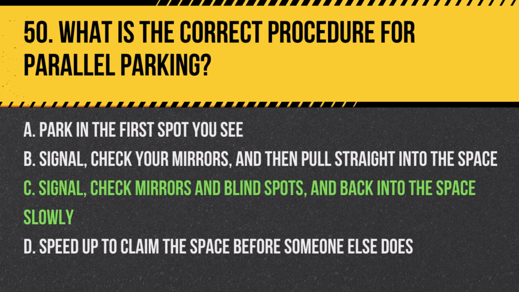Answer C. Signal, check mirrors and blind spots, and back into the space slowly. Proper parallel parking involves signaling your intention, checking for traffic, and then backing into the parking space carefully.